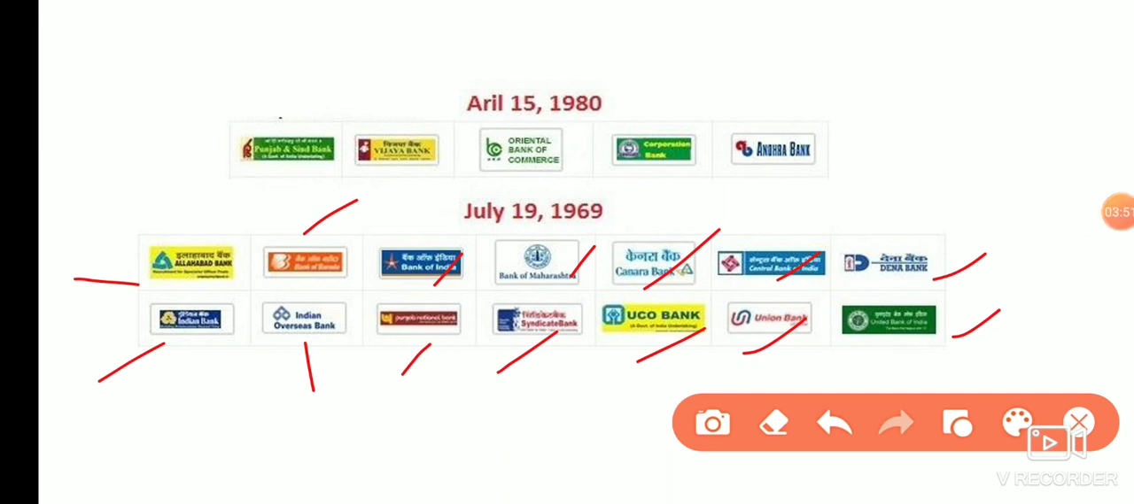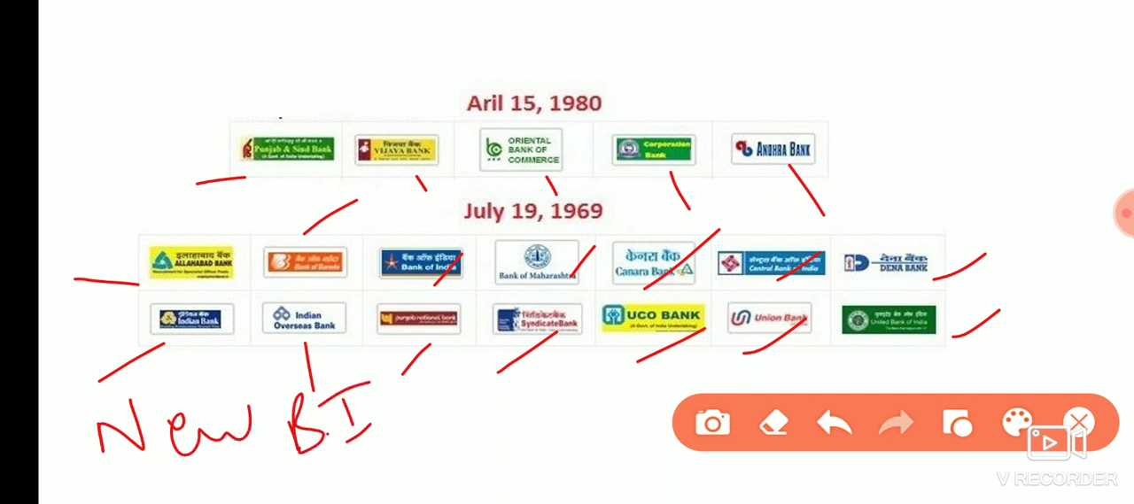And later in 1980 as well, six more banks were nationalized. And those were Punjab Sindh Bank, Vijaya Bank, Oriental Bank of Commerce, Corporation Bank, and Andhra Bank. There was one more bank called New Bank of India. 6 banks were nationalized in 1980,